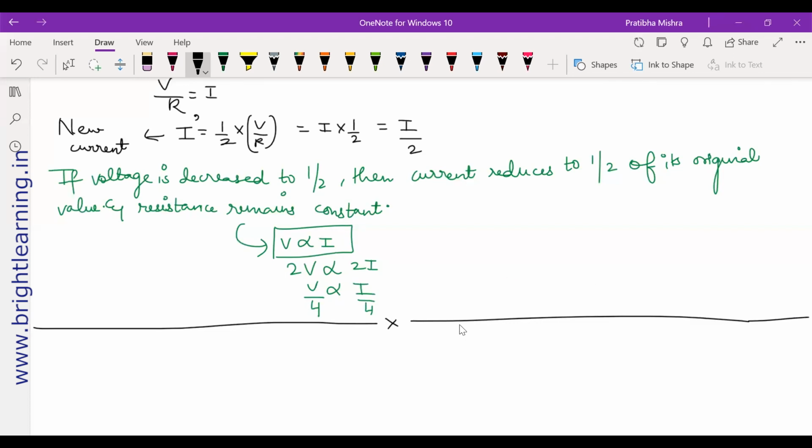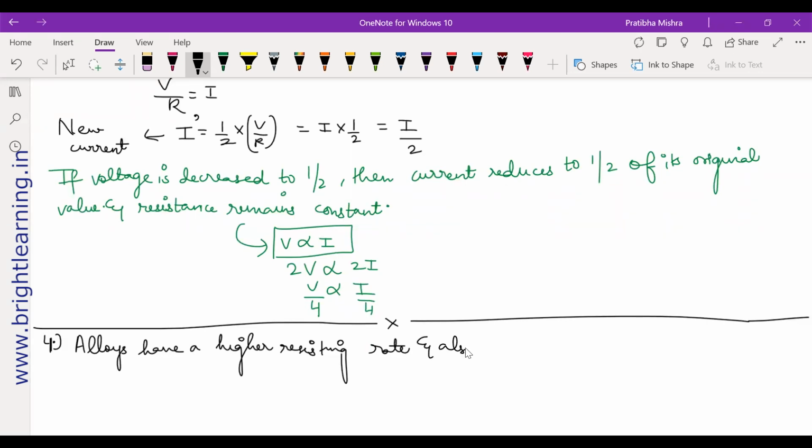Next question. Why are coils of electric toasters and electric irons made of an alloy rather than a pure metal? Why do you think alloys are advantageous? Ma'am, alloys have a higher resistivity, and the melting point is high, so it can be used for heating devices.